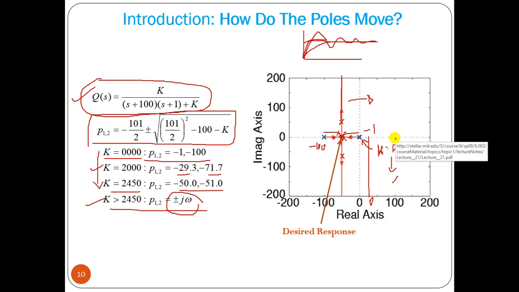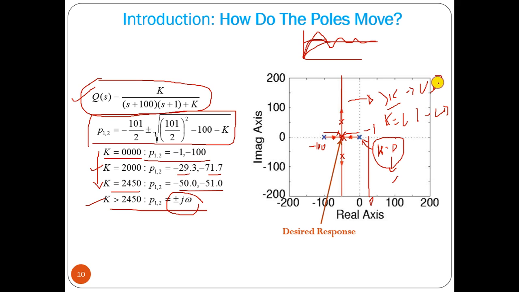For a range of k it is overdamped, for a particular value of k it is critically damped, and for k greater than that, the system is underdamped. We can find this very easily if we find the locus of the poles as we vary k from 0 to infinity. That is the root locus plot.